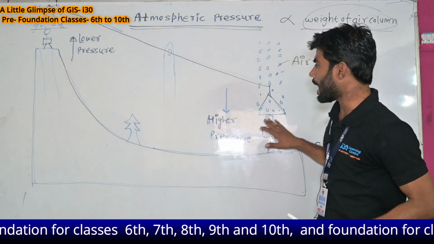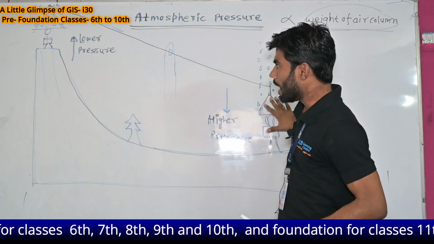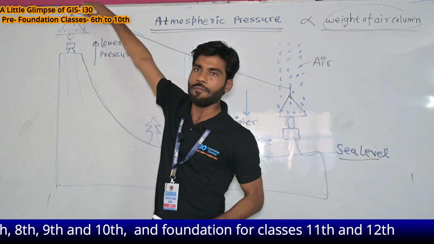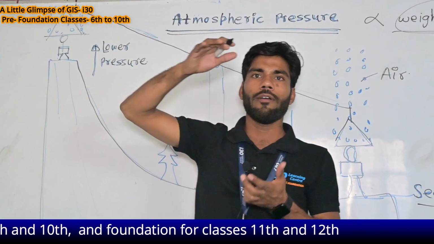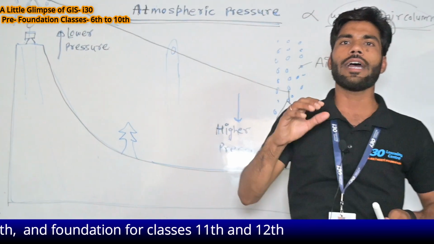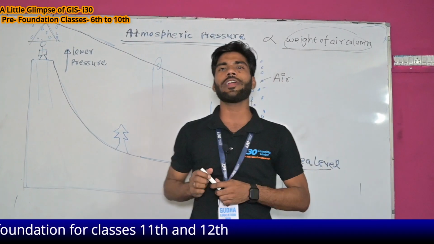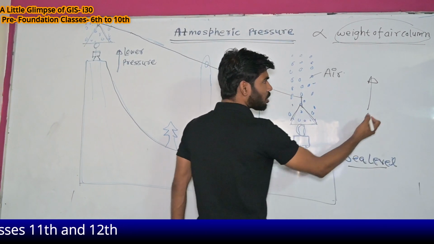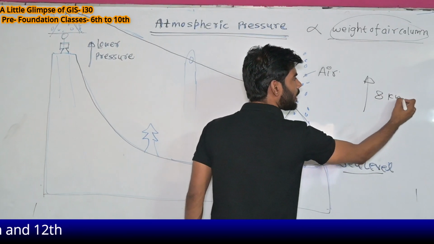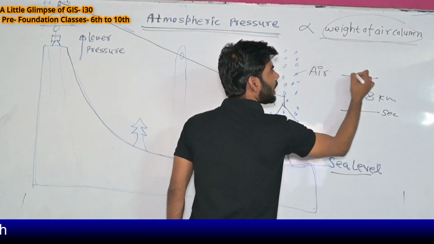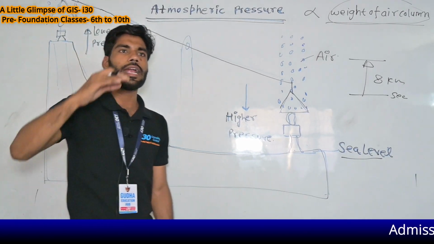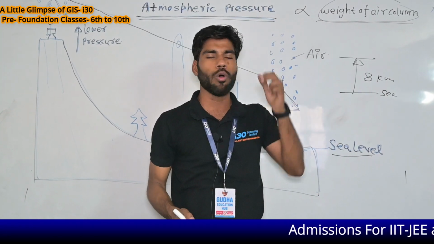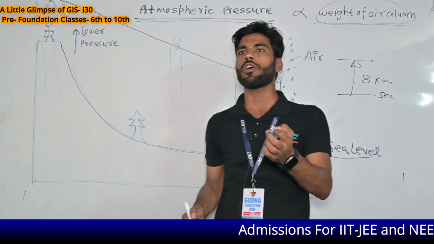Whenever this man goes upward, meaning the man is at a higher altitude in the mountain, the air column weight will reduce because the height of the air reduces. That is a very important concept. Whenever we are moving upward approximately 8 kilometers from sea level, the air density decreases. At the higher level there is the atmosphere, and after the atmosphere there will be no air present.